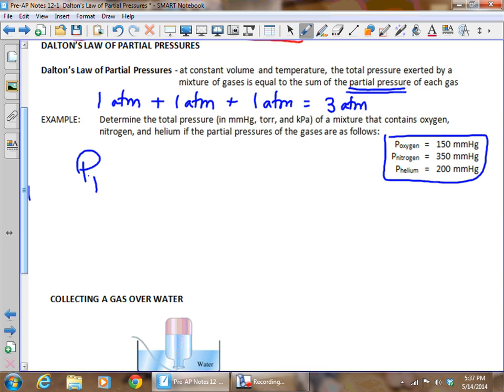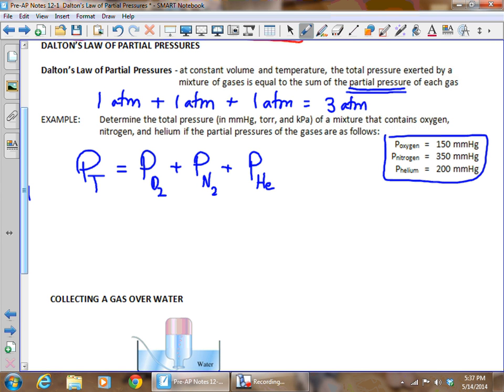We know that the total pressure of the system, we're going to call that P sub T. The total pressure is going to be equal to the partial pressures of all of the gases in this container. And in the case of this particular container, we've got oxygen, we've got nitrogen, and we've got helium.